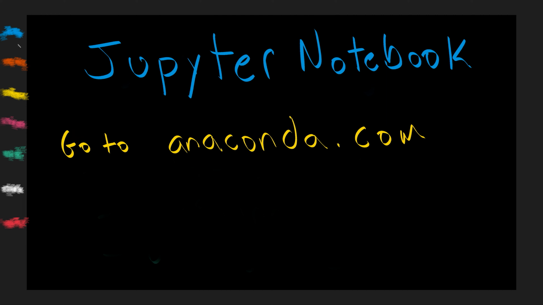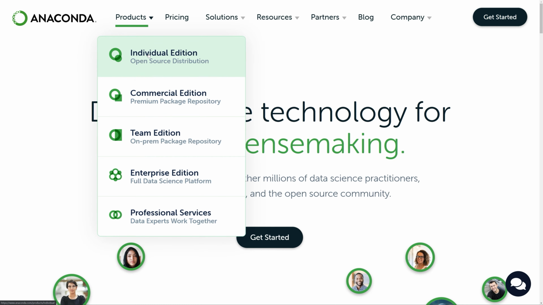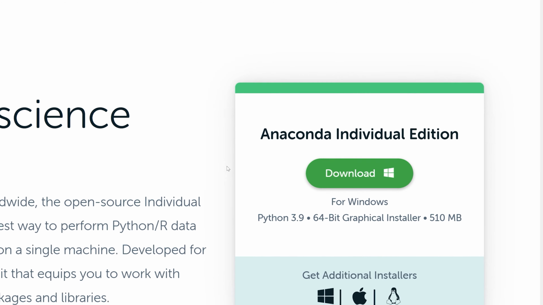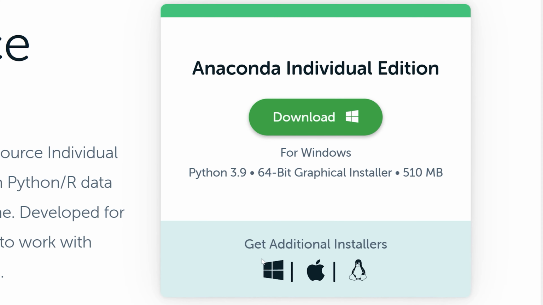To install Jupyter Notebook, go to anaconda.com. From the Products menu, choose Individual Edition. And when you install Anaconda Individual Edition, it installs a toolkit that includes Jupyter Notebook and some useful libraries. It also installs the latest version of Python. So technically, you didn't have to install Python directly from python.org if you're installing Jupyter Notebook, but I did want to show you how to do it.